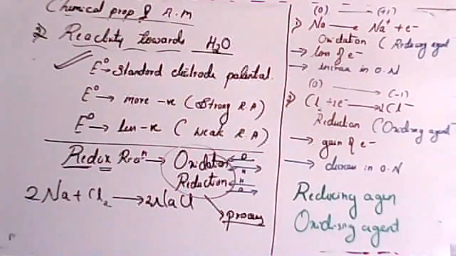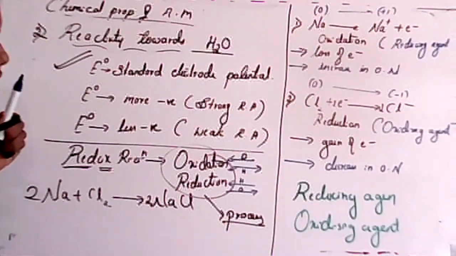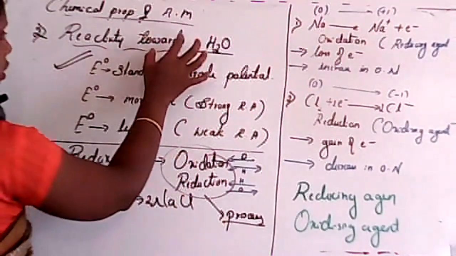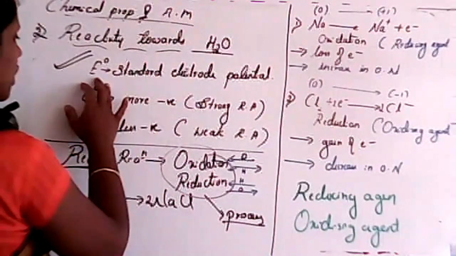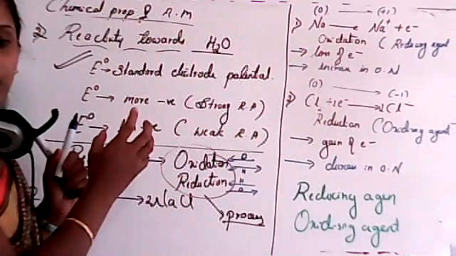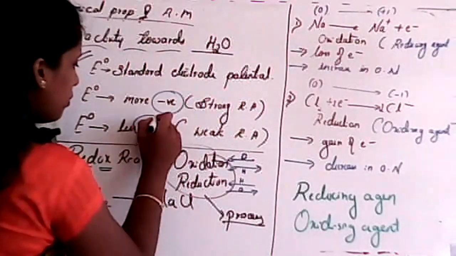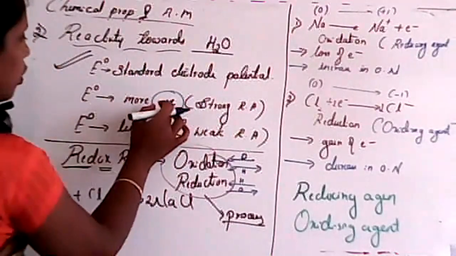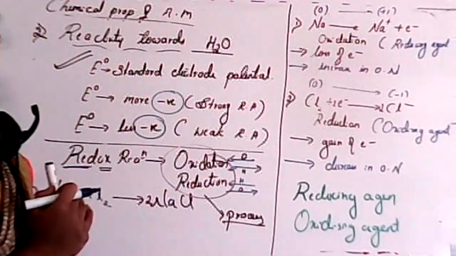So this is a very important part. You must know about this point. Is it clear? See, again, I'll explain. For reactivity towards water, we must know about standard electrode potential, where very important, more negative and less negative. If it is more negative, it is a strong reducing agent. If it is less negative, it is a weak reducing agent.